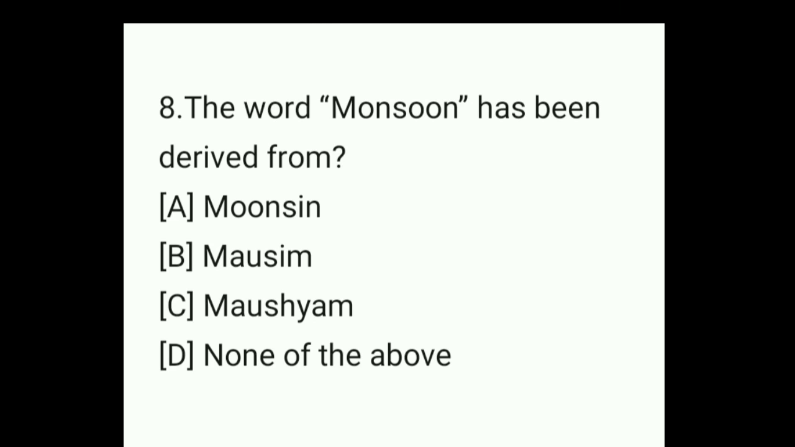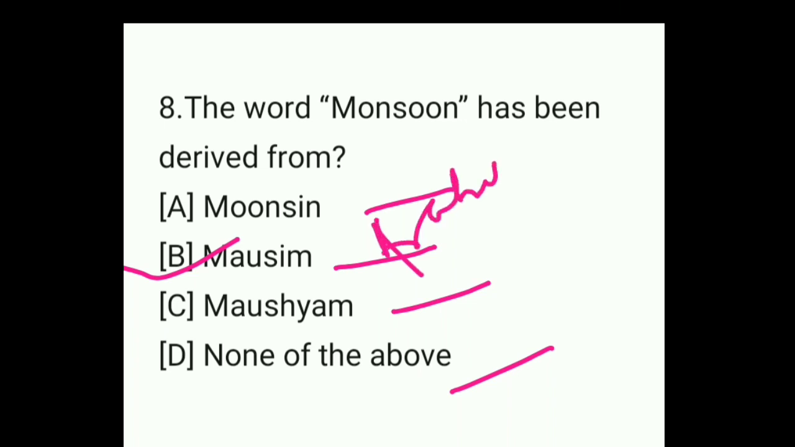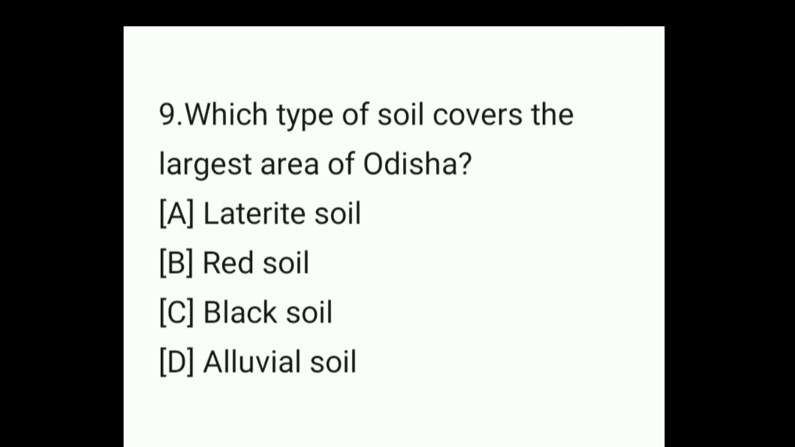The word monsoon has been derived from. Okay, so this is a very important question. Option A, monsoon, option B, mosim, option C, mosam, option D, none of the above. So what will be the answer here? The answer will be option B, mosim. The word monsoon is derived from the Arabic word mosim. Clear? So move on to the next question, question number 9.